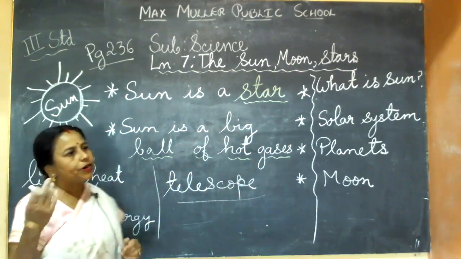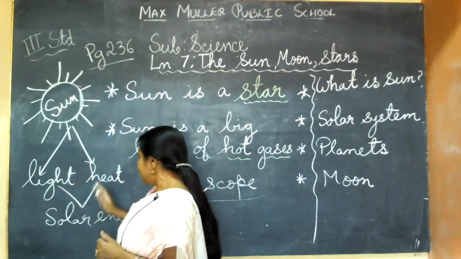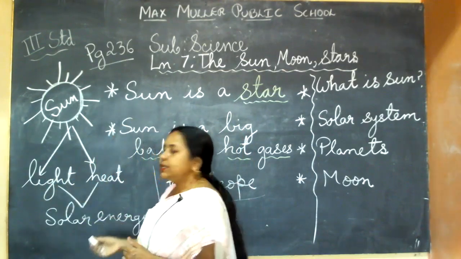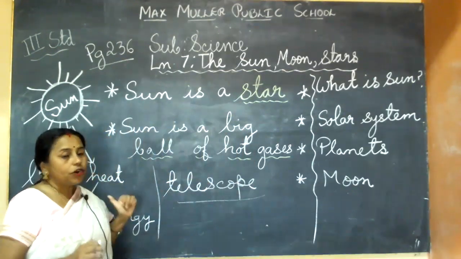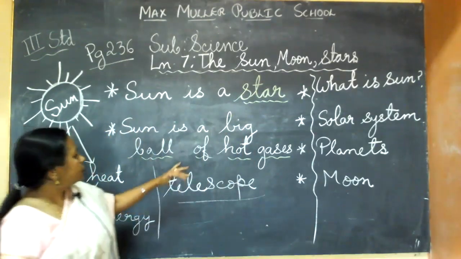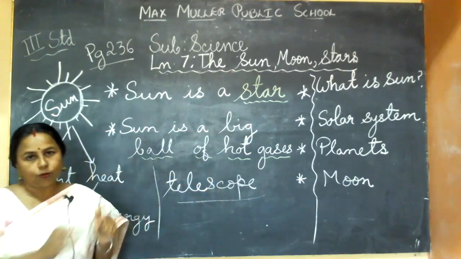The sun is giving two important energies, that is light and heat. Together it is called solar energy. The sun is a star and it is a big ball of hot gases. How do you know? The scientists observe through a telescope.